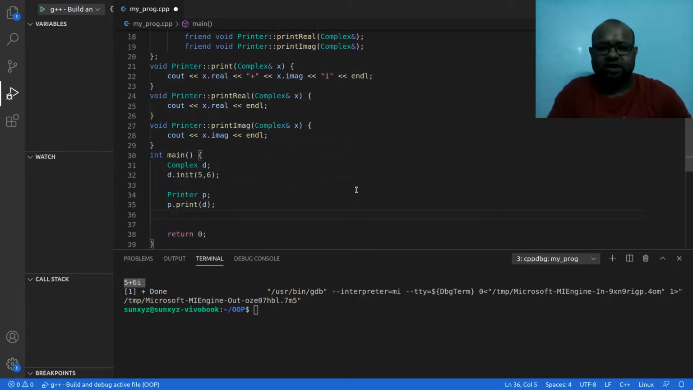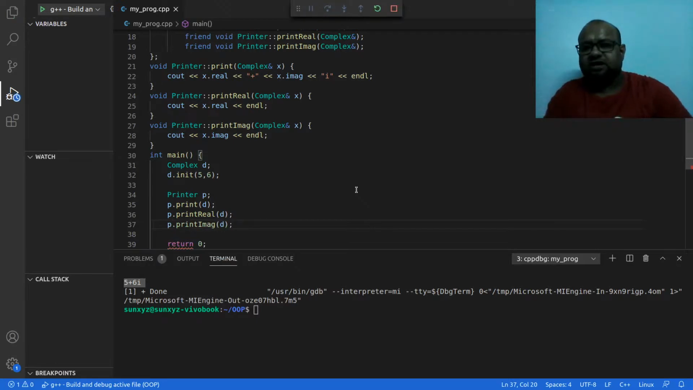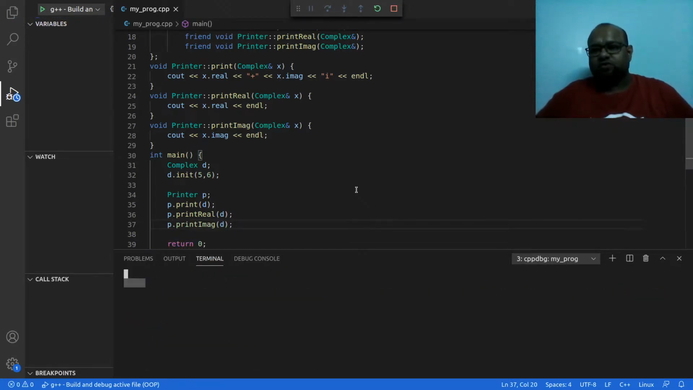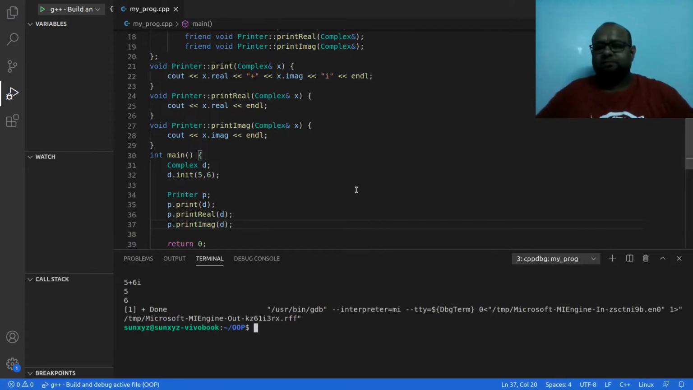So first I call print, then I call print real with the same object as parameter, then I call print imaginary with the same object as parameter. Okay, let me go ahead and compile, run this program, and I should see 3 lines of output. First line will print the entire number. This is the output of the print method. Second line is printing just the real component. Third line is printing just the imaginary component.